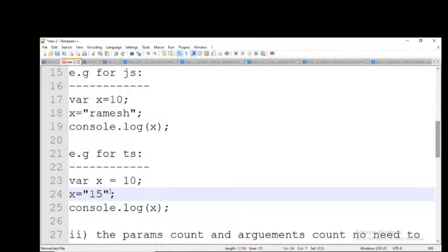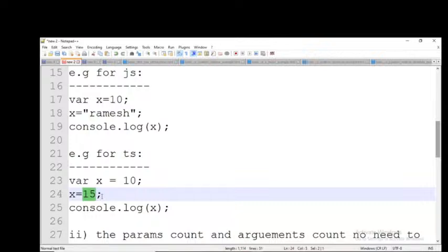For example, here I'm writing x equal to 15. Now what is the output I will get? 10, 15 or error? 15 only. Why? Because x value is 10 here, x value is 15 here. Whenever the data type is matching, it will take the latest value only.